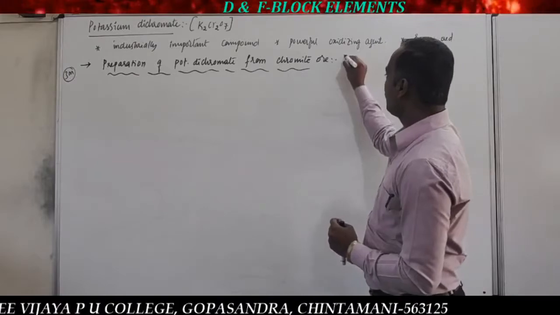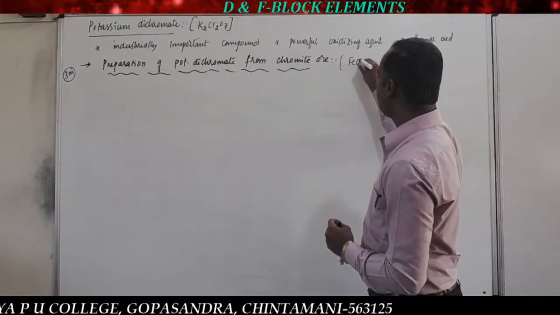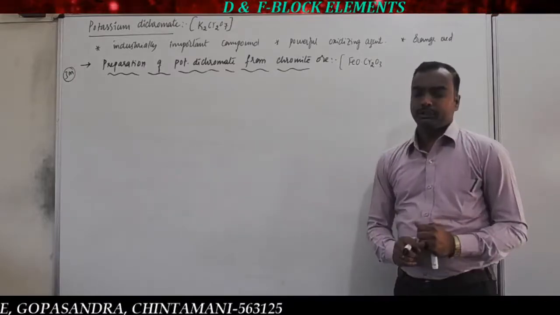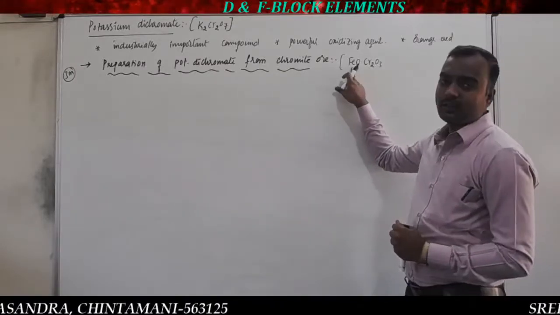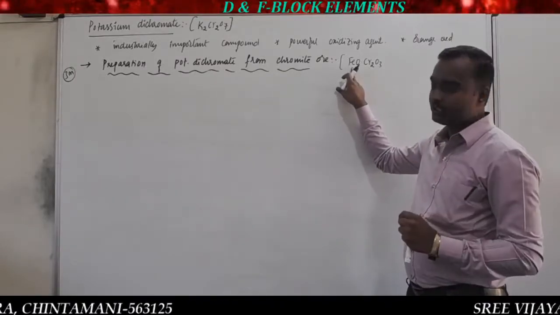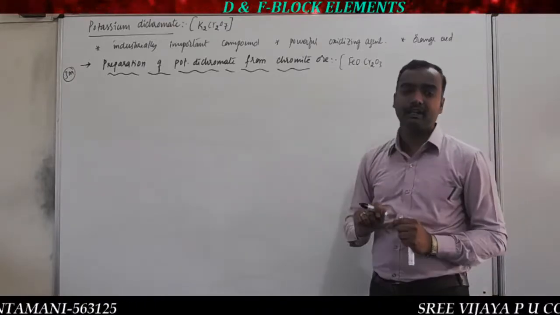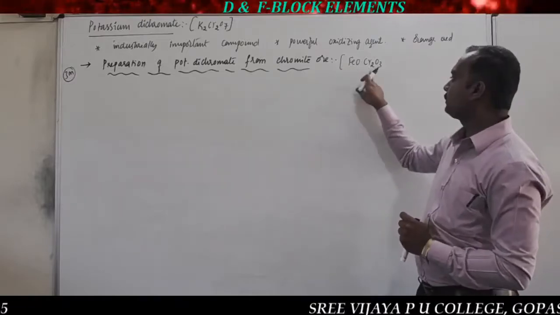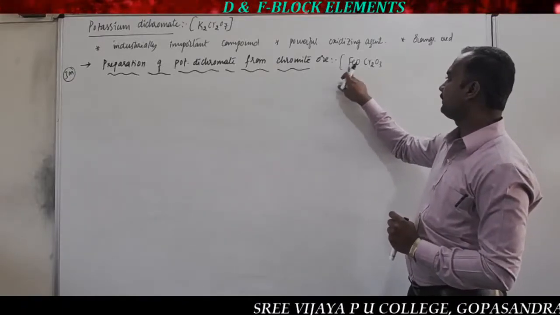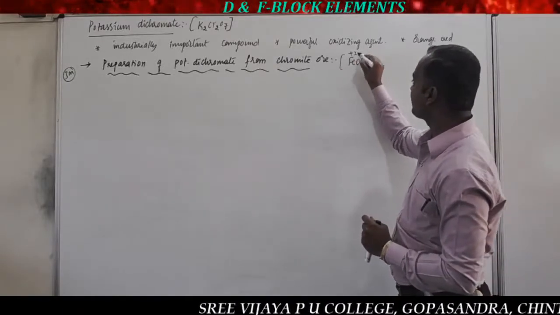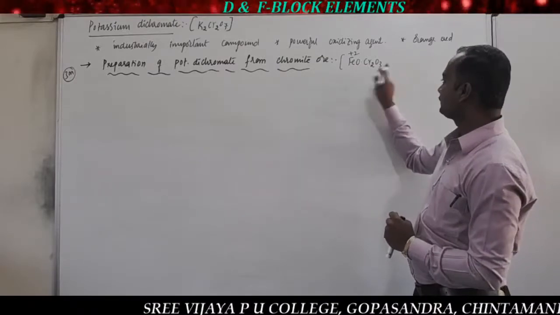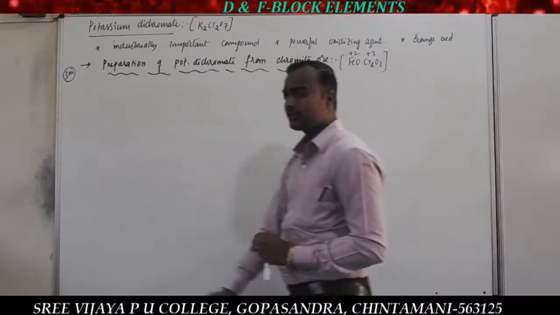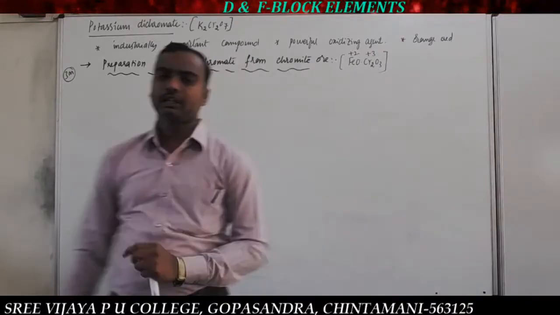So chromite ore has the composition FeO.Cr2O3. When you calculate the oxidation state of iron, this is also very important for competitive exams. What is the oxidation state of iron and chromium in chromite ore? Iron has the oxidation state +2, and in Cr2O3, chromium is +3. That is the oxidation state of iron and chromium in chromite ore.